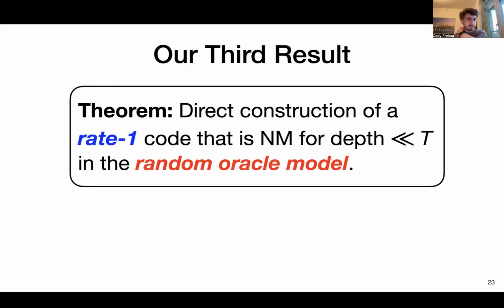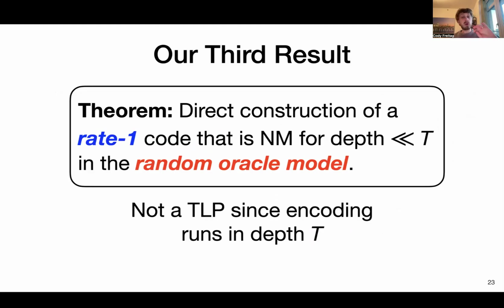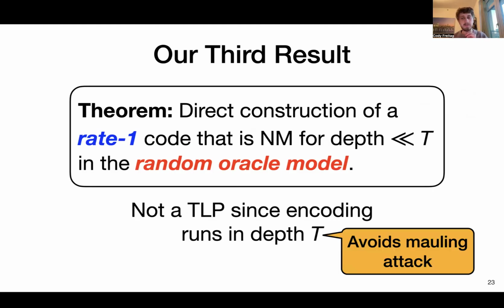For our third result, we show a direct construction of a rate 1 code that is non-malleable for bounded polynomial depth, say less than the depth of decoding, which is some value t. And again, this construction is direct, but in the random oracle model. And I'll note here we're saying a non-malleable code and not a time lock puzzle because this construction has encoding that runs in depth t, the same as decoding, even though non-malleability is for depth only less than t. And I would just want to briefly mention that the fact that the encoding is slower and runs in depth t is how we avoid the mauling attack on our first construction.